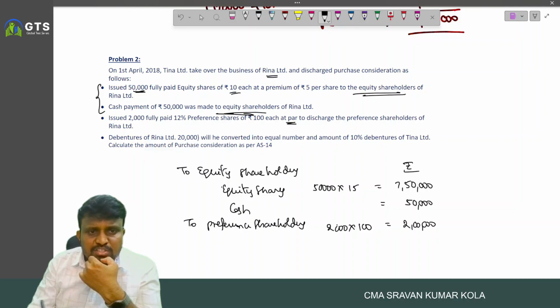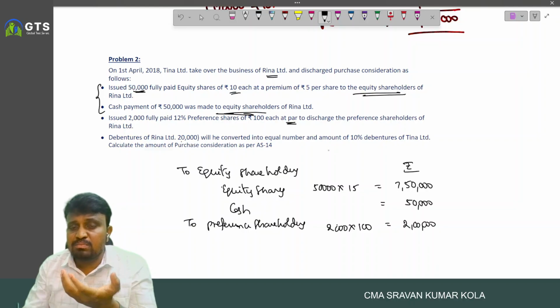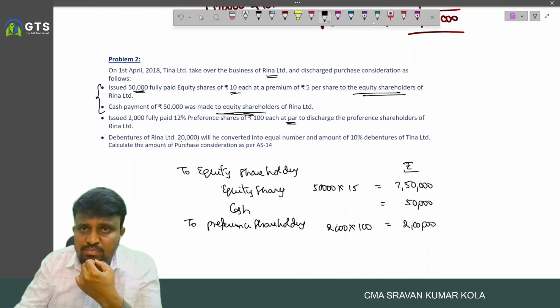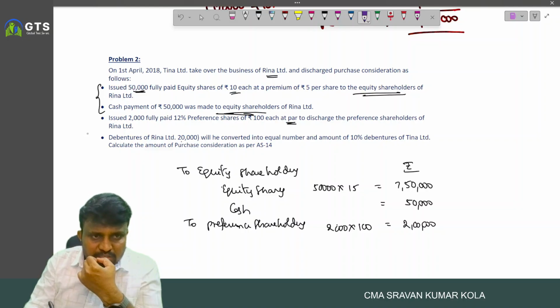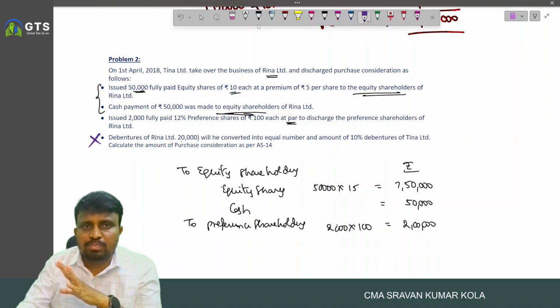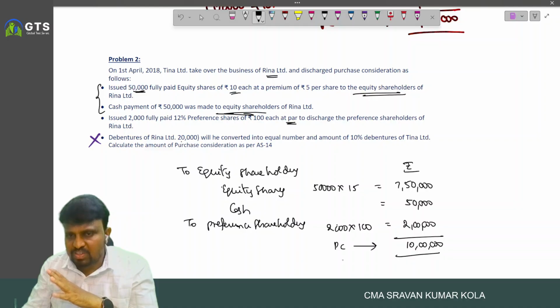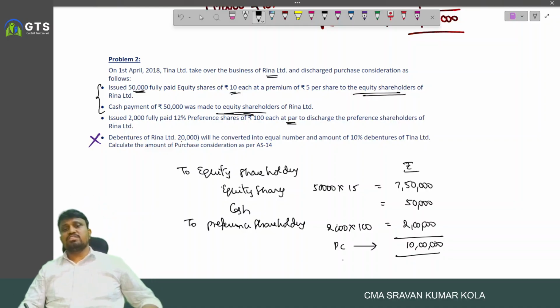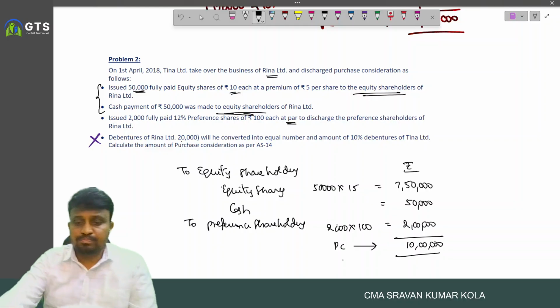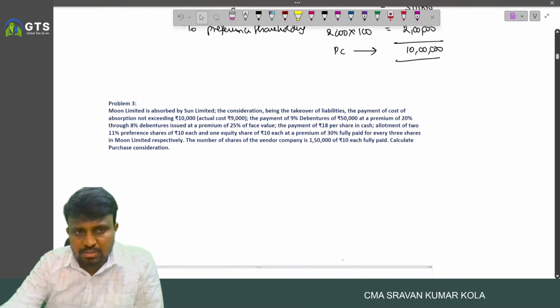And debentures of Reena Limited 20,000 rupees will be converted into equal number and amount of 10% debentures of Tina. And remember, this is never forming part of purchase consideration. And total 10 lakhs. The purchase consideration is nothing but what? 10 lakhs. Okay. Next. Third one.